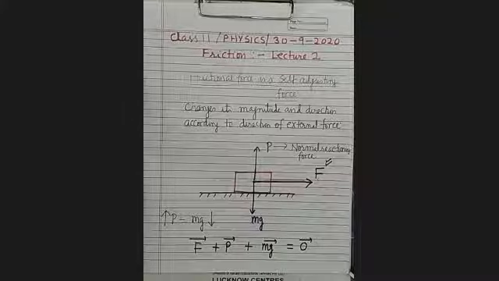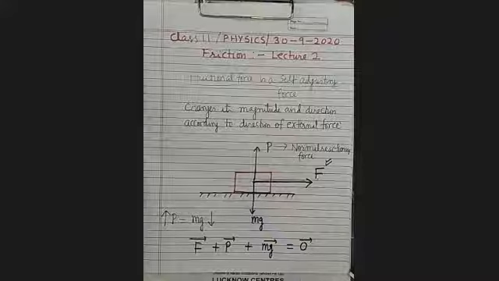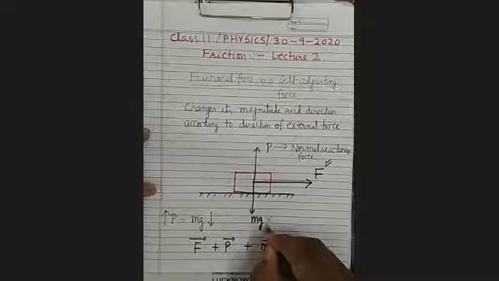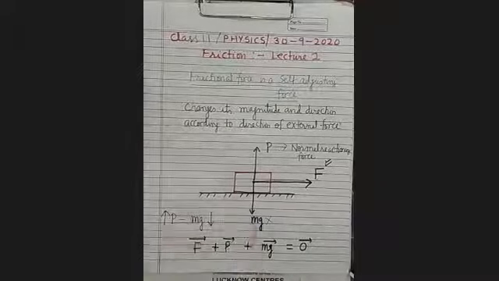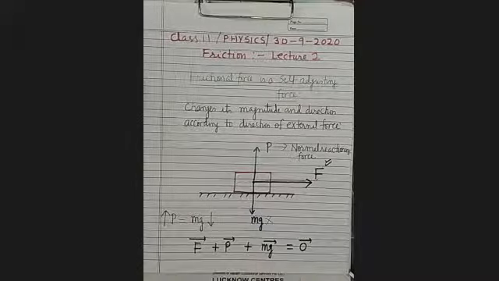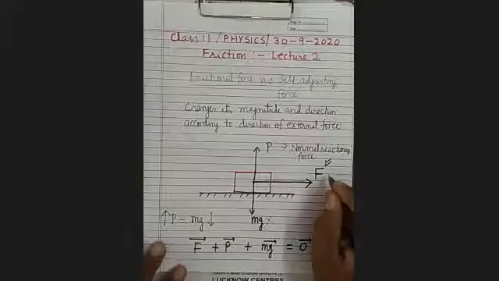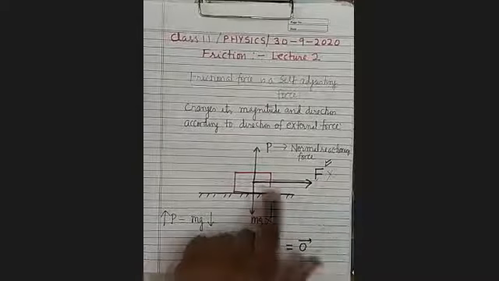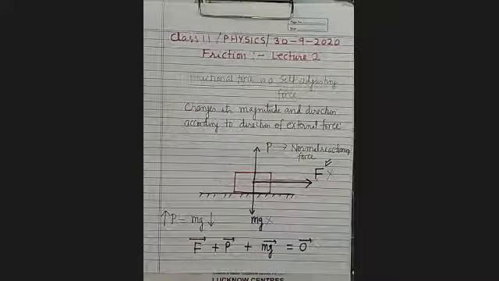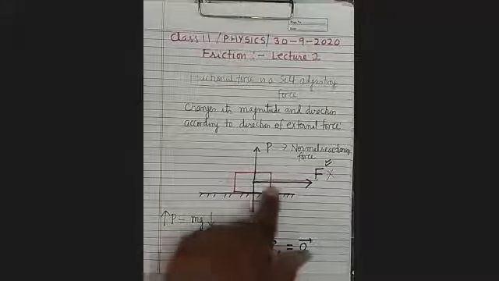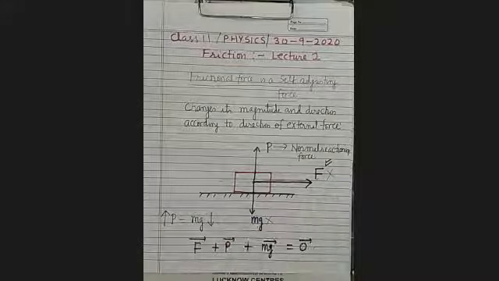Now see here, it means what will happen? The direction of one of the forces will be changed. Its direction cannot change because weight is always acting vertically downward. Its direction cannot change because F is applied by the external agent in this direction. So what will happen?